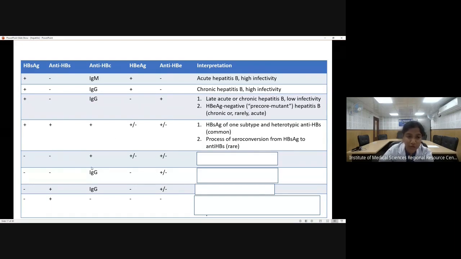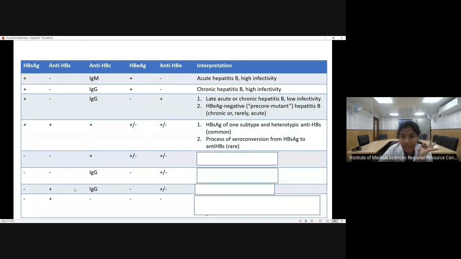Now, the next scenario, the anti-HB core antigen is positive, IgM type or IgG type. The HBe is positive or negative, and anti-HBe is also positive or negative. So what can be the inference? What happens in the window period? In the window period, I told that HBs antigen will also be negative, and anti-HBs is also taking time to develop, so anti-HBs is also negative.